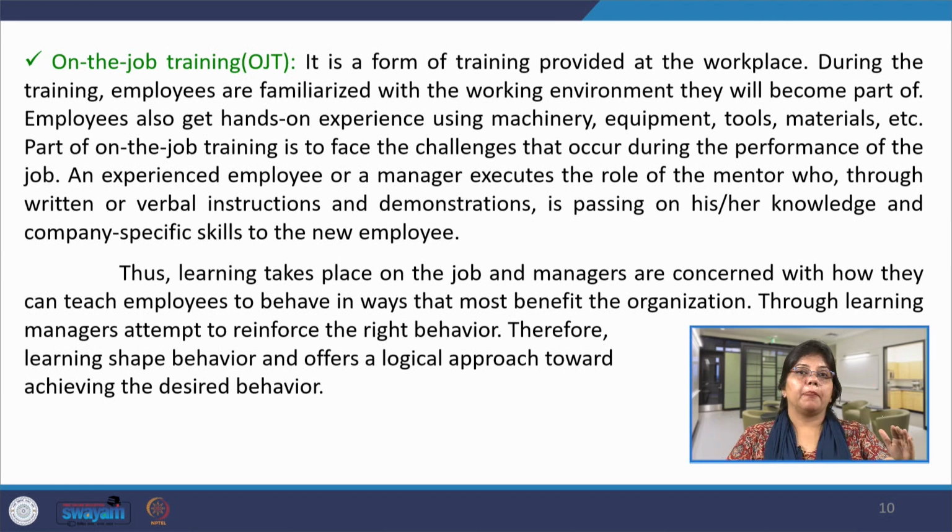When there is some attraction based on the expertise the other person has, they try to remember the mechanism of the job that they have to perform. They perform it physically based on their motor skills or dexterity, and then they are given feedback which leads to motivation or demotivation. So, learning takes place on the job, and managers are concerned with how they can teach employees to behave in ways that benefit the organization.